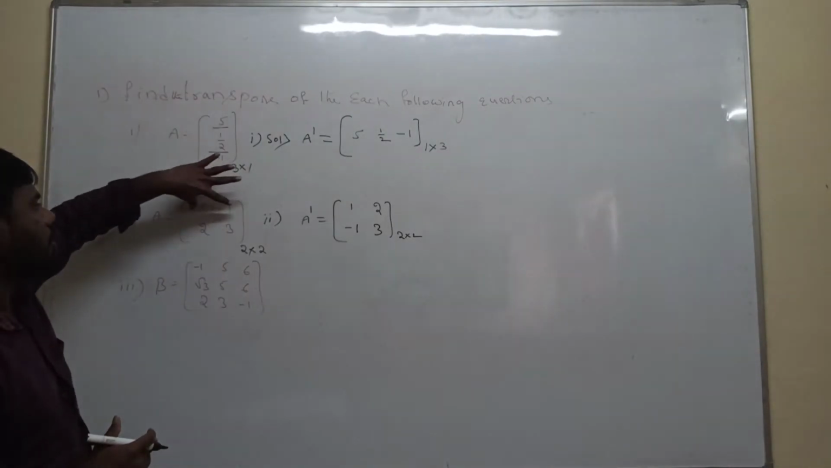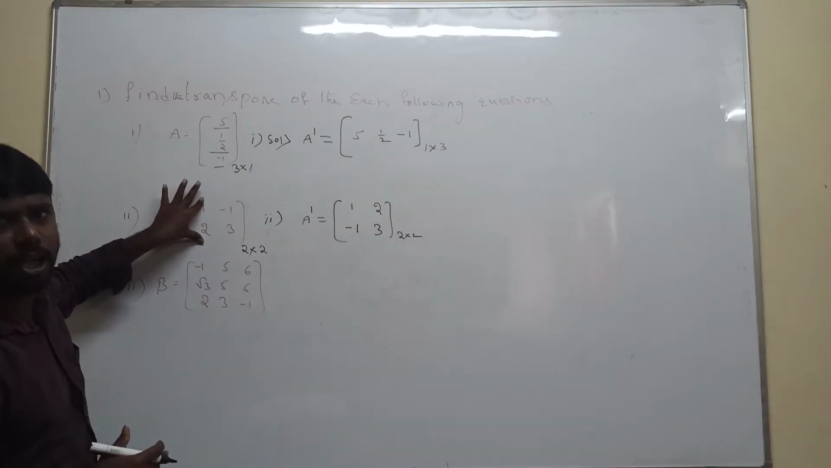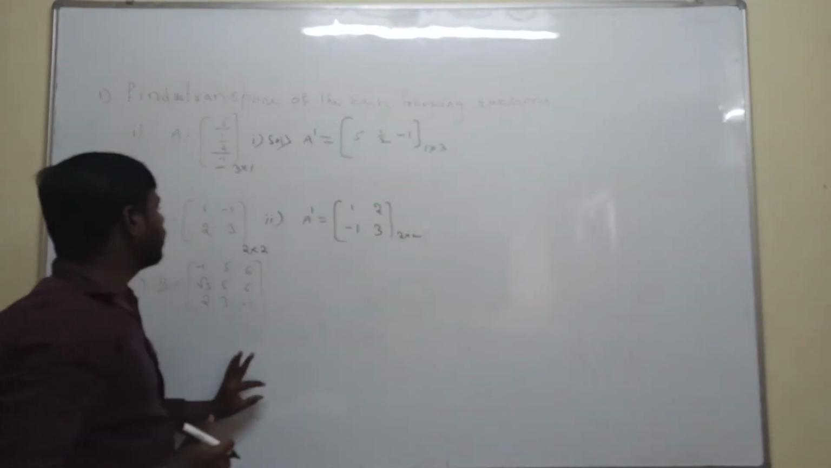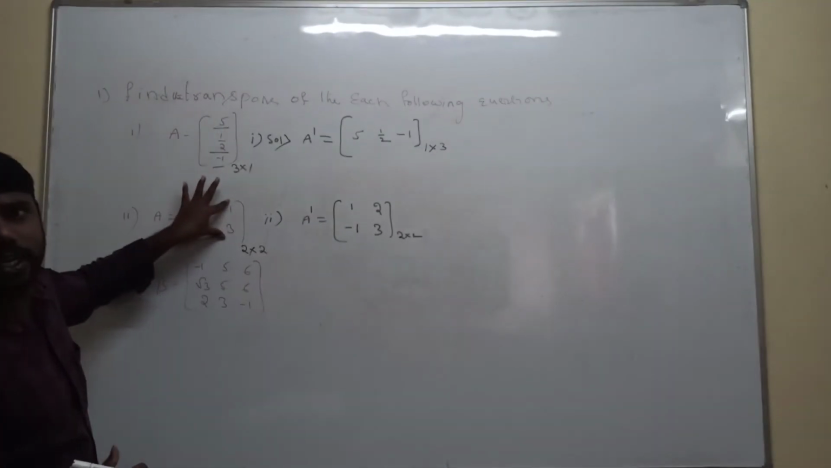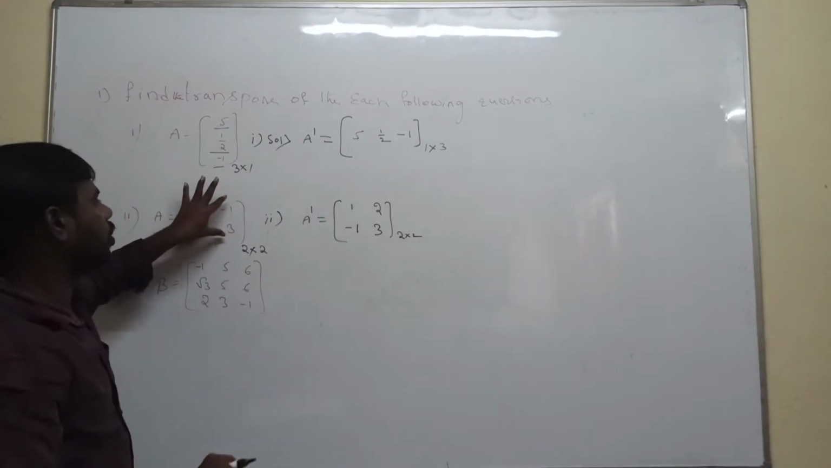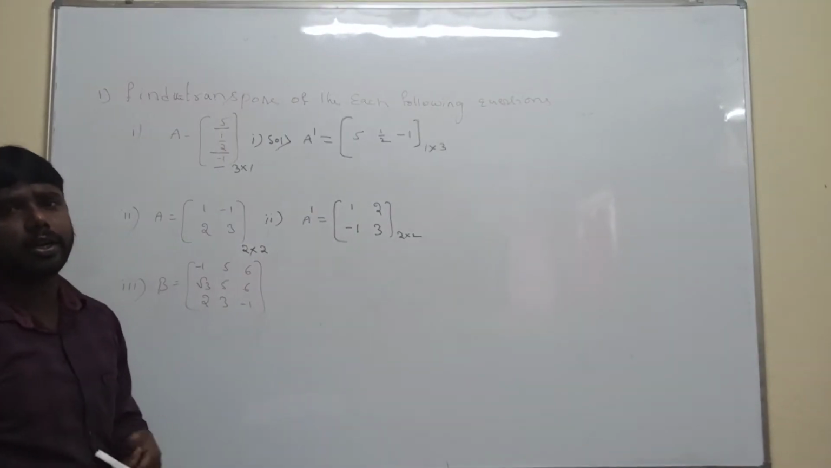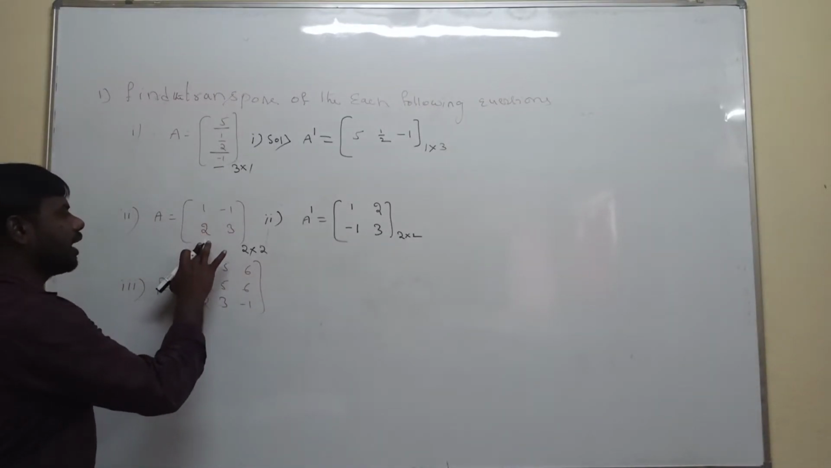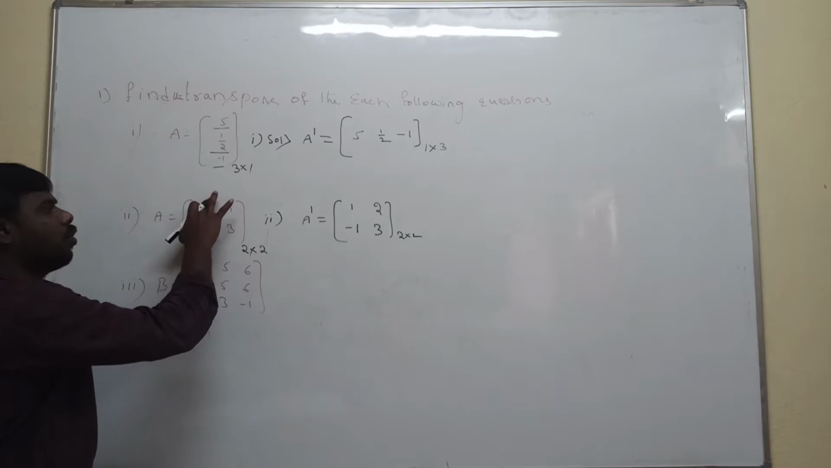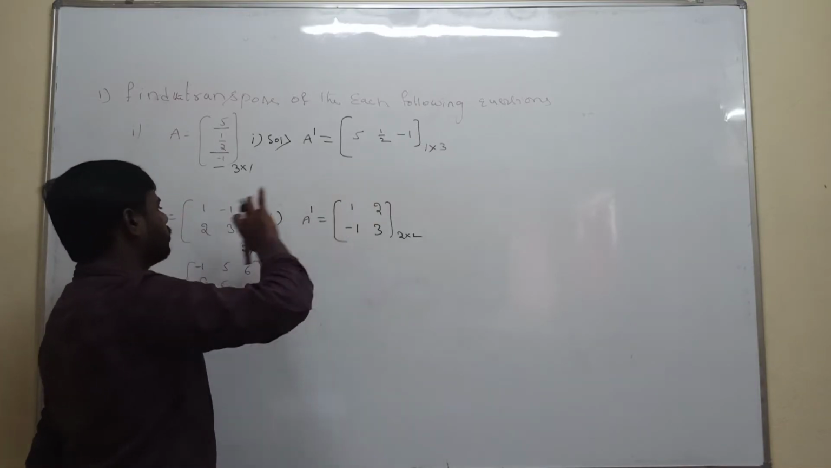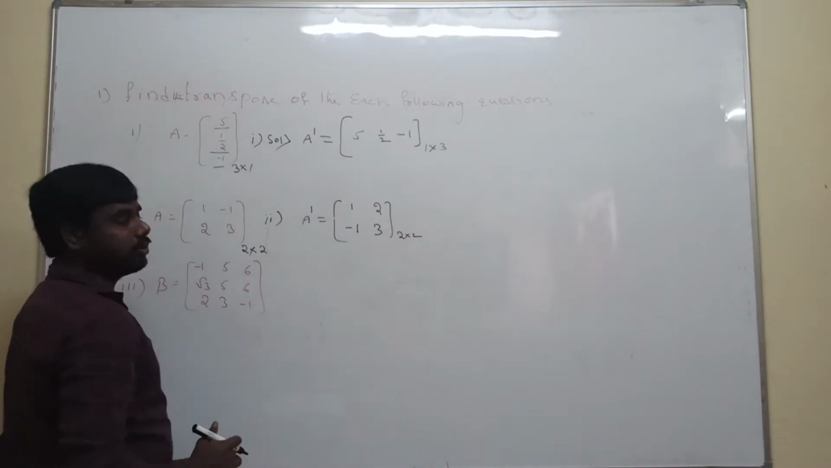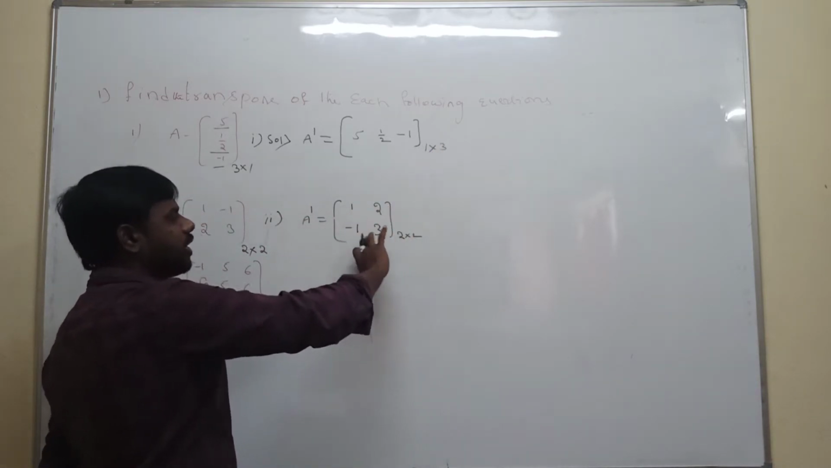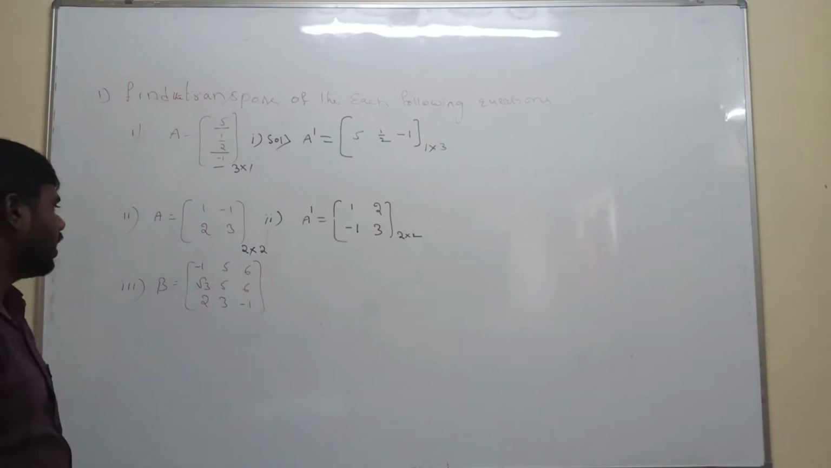Or else, this is the first column, replaced with the first row. 1, 2 is written as the first row. Next, minus 1, 3 is the second column, replaced with the second row. Or else, take horizontal or vertical: this is a vertical line, replaced with the horizontal. So 1, 2 we write horizontally. Next, minus 1, 3 is a vertical line, which we replace with the horizontal. Okay, next, the third one.